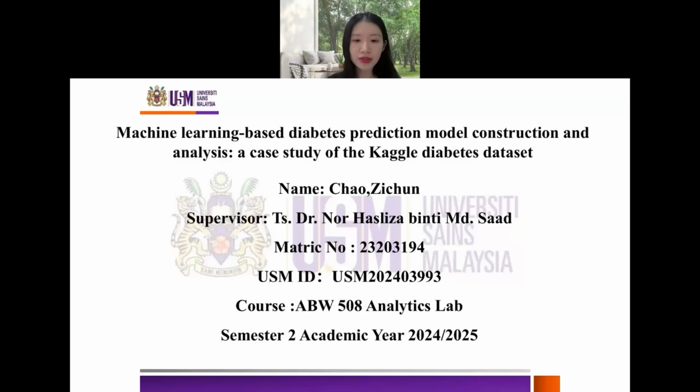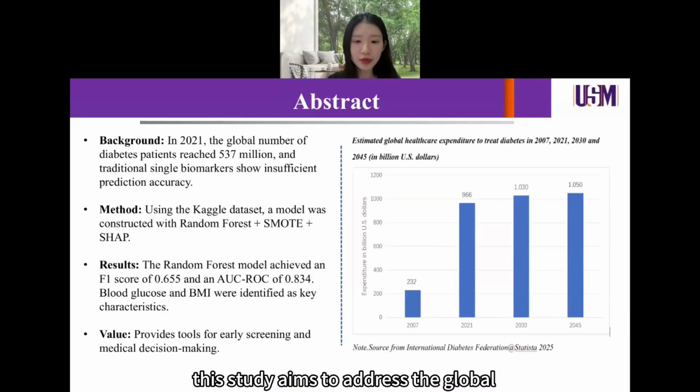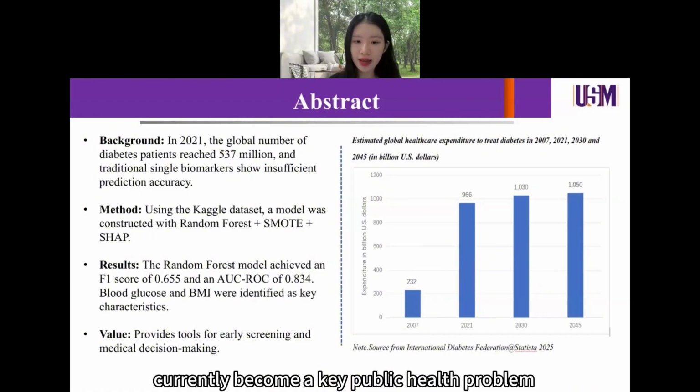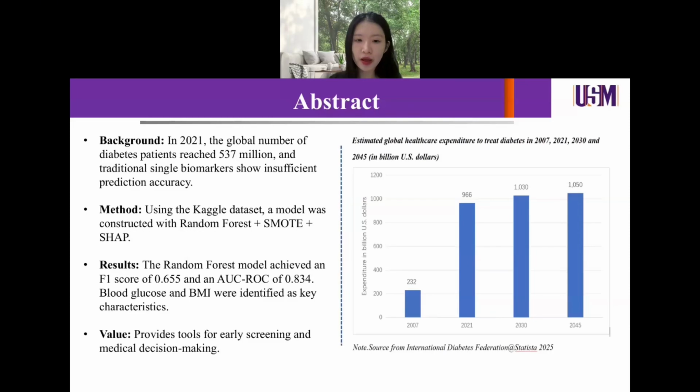The title is Machine Learning-Based Diabetes Prediction Model Construction and Analysis, a case study of the Kaggle Diabetes Dataset. This study aims to address the global diabetes challenge through a data-driven approach. The background of this study is that diabetes has currently become a key public health problem. Meanwhile, the medical expenditure on diabetes treatment is expected to reach $1 trillion by 2045, from $232 billion in 2007.